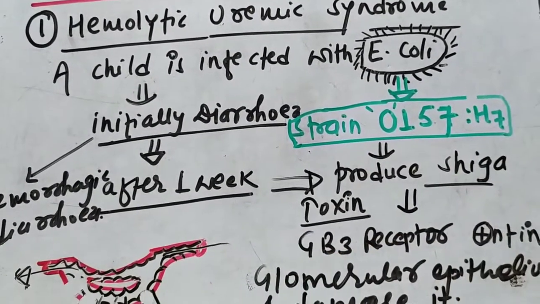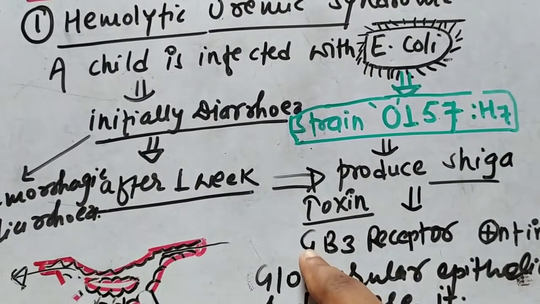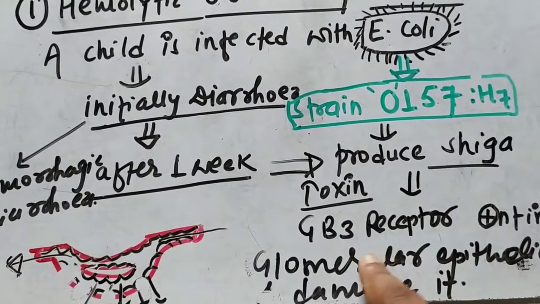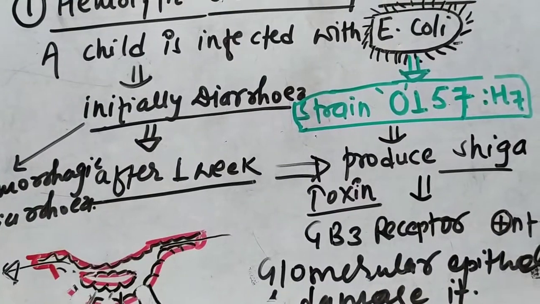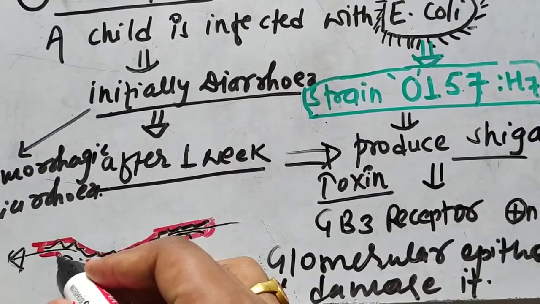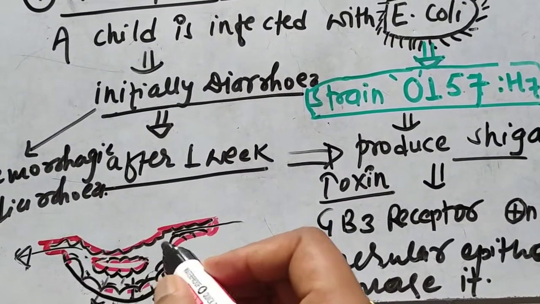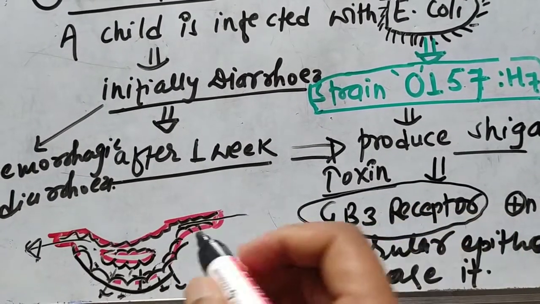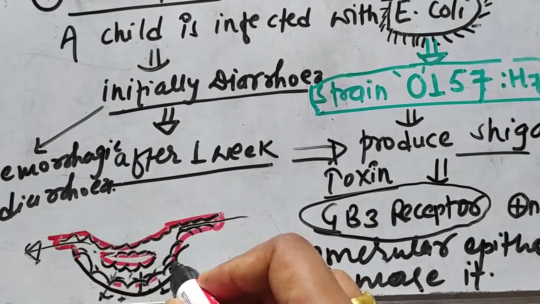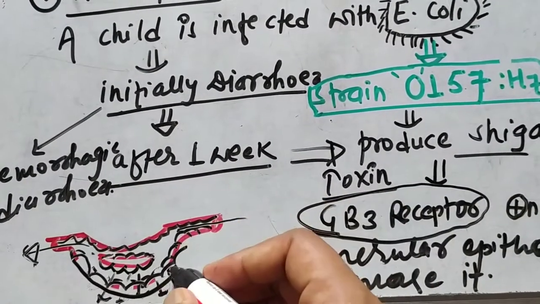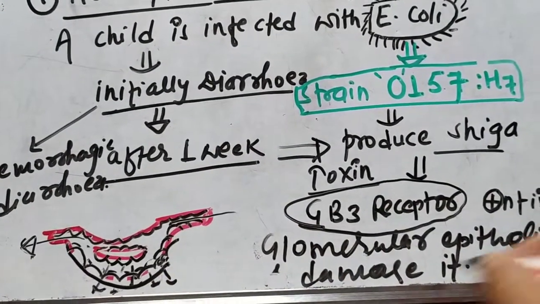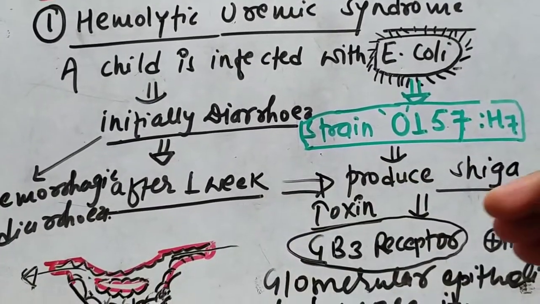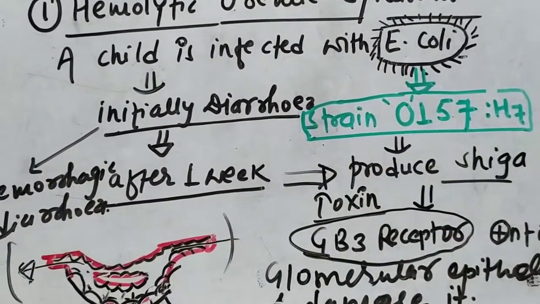And what will Shiga toxin do? The Shiga toxin will bind to the Gb3 receptor that is present in the glomerular epithelium. So let's suppose this is a glomerulus, and these are the glomerular epithelial cells. These cells have this Gb3 receptor, and the Shiga toxin binds to this Gb3 receptor and damages it. This is what the Shiga toxin will do to the glomerulus of the kidney.